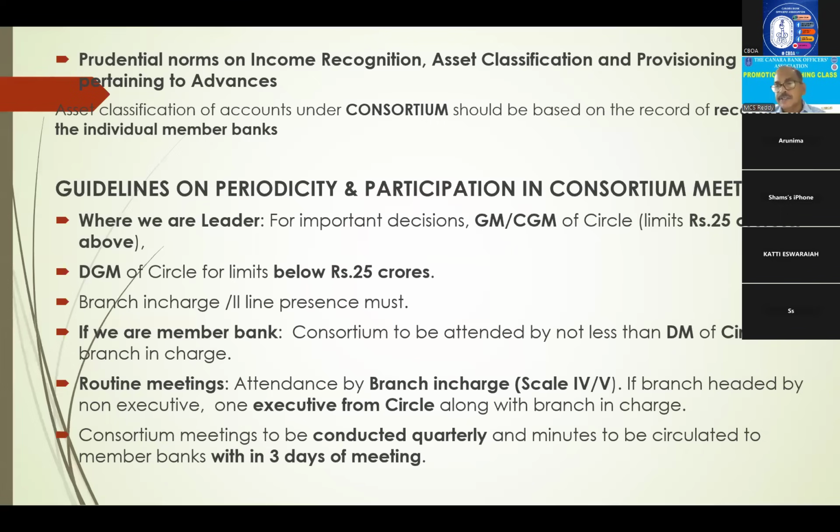And if we are the leader, once the consortium meeting is over, within 3 days we have to prepare minutes of the meeting and circulate among all members. If some other bank is the leader, we have to collect the minutes within 3 days and forward them to our reviewing authorities, the next higher authorities. Right?